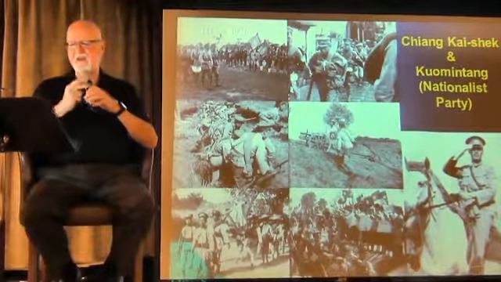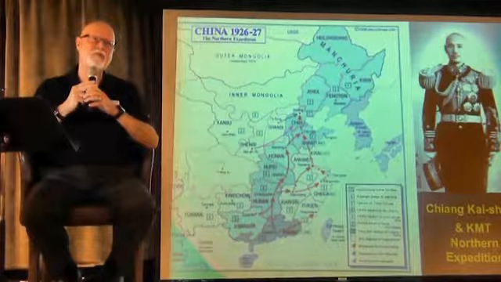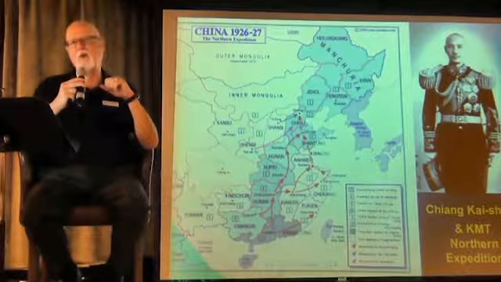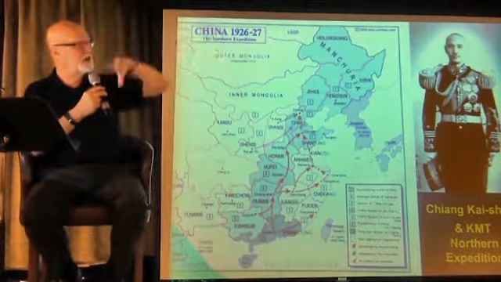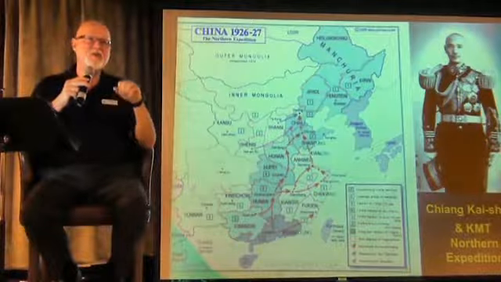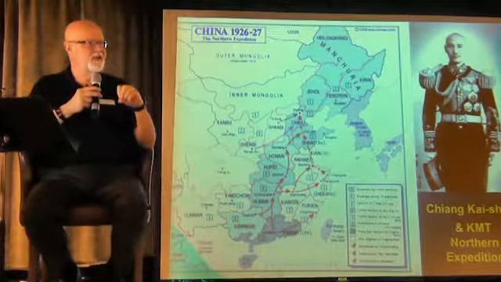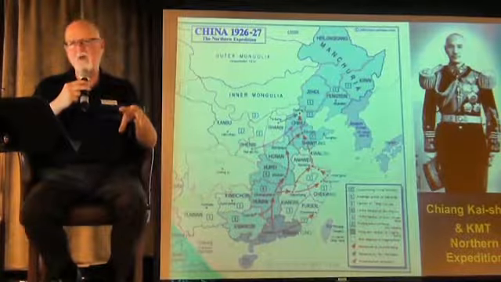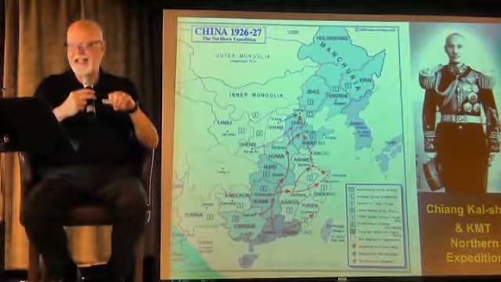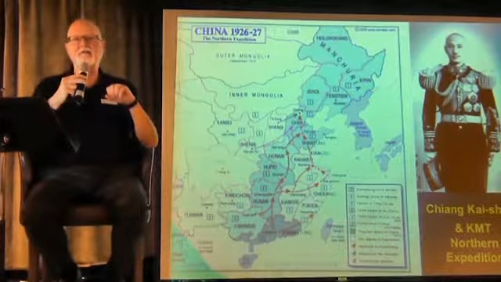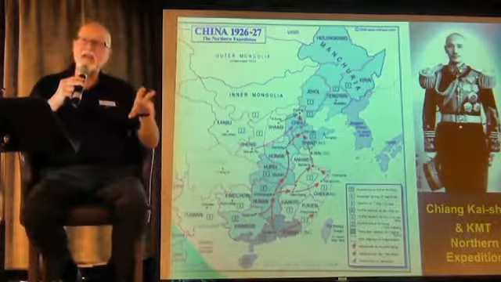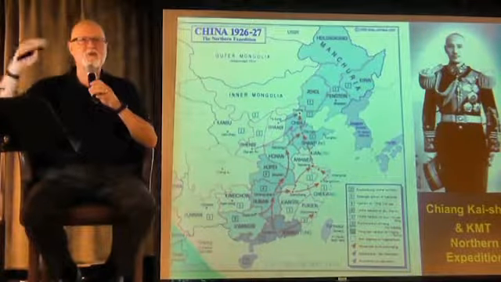In 1926 and 1927, Chiang Kai-shek, who had become leader of the national military forces, led his Kuomintang army in a sweep around China, called the Northern Expedition, to defeat and bring into submission the various warring era military leaders. And he was successful in that. He suppressed the warlords and their military ambitions. He unified the country, and at that point declared that the official government of China was now the Kuomintang, the Nationalist Party, centered in Nanking, or Nanjing, rather than the residual government that was still in Beiping.